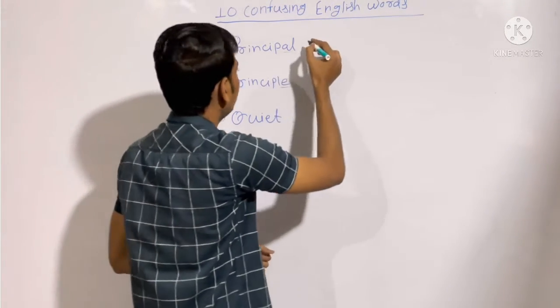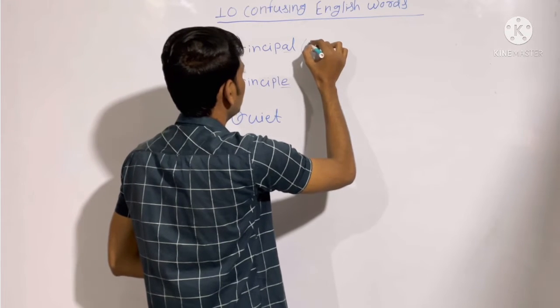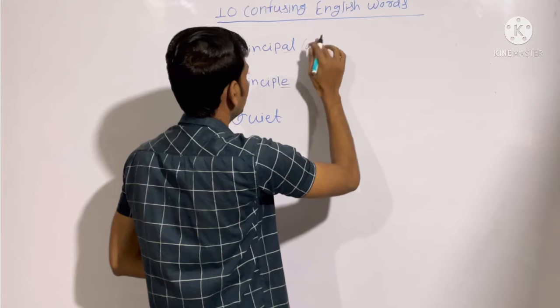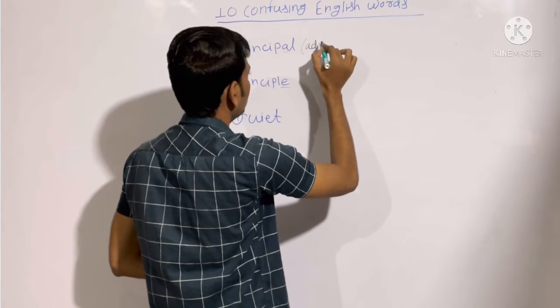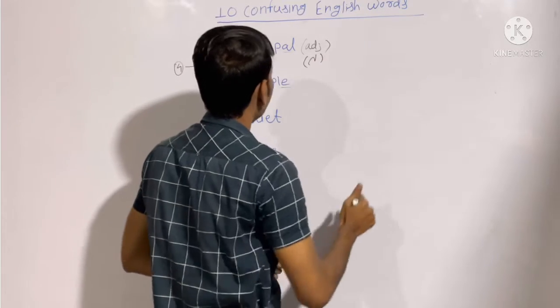So first let me write the meaning of this word. Adjective, and sometimes it can also be a noun.